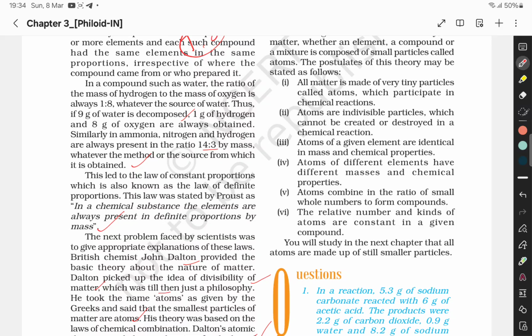All matter is made up of very tiny particles called atoms, which participate in chemical reactions. There is something wrong with this theory, and later we will see some modifications to it. Atoms are indivisible particles which cannot be created or destroyed in a chemical reaction. Atoms of a given element are identical in mass and chemical properties. Atoms of different elements have different masses and chemical properties. Atoms combine in the ratio of small whole numbers to form compounds. The relative number and kind of atoms are constant in a given compound.